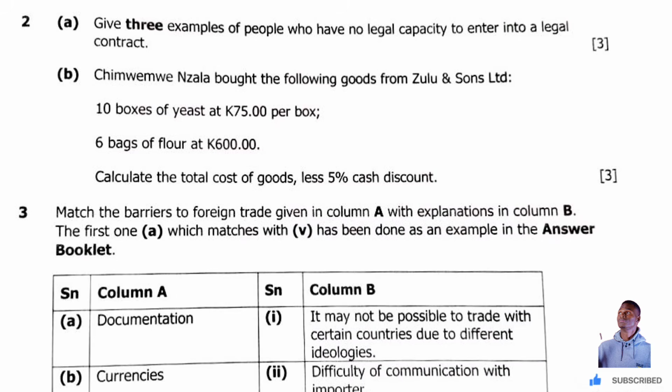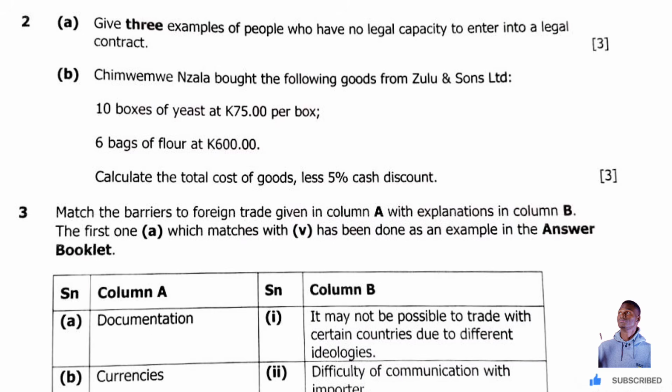There are about 6 elements of a valid contract, so study them, please. There is already a video on valid contract I've done on elements of a valid contract and why you should have a contract in every business deal.